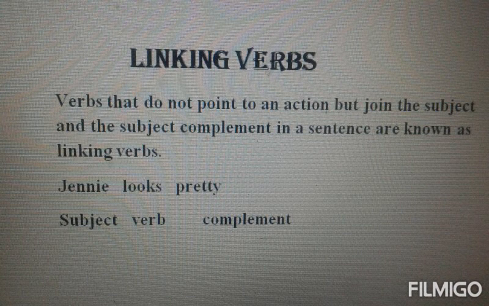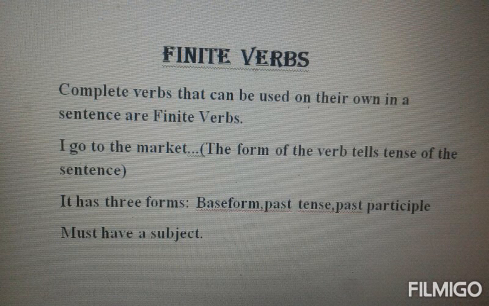Next, what we are coming to are non-finite verbs and finite verbs. Let us have a look at what finite verbs are all about. Finite verbs are the verbs that are known as complete verbs that can be used on their own in a sentence. Finite verbs carry tense, which means it tells us the form of the verb in which the tense is.